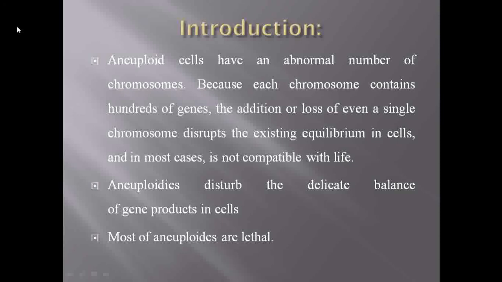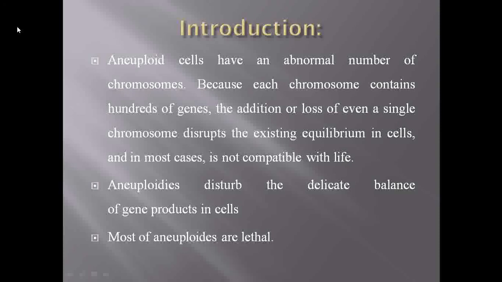It is categorized into different types like monosomy, nullisomy, trisomy, tetrasomy. In aneuploidy, either addition or deletion of chromosomes can take place.